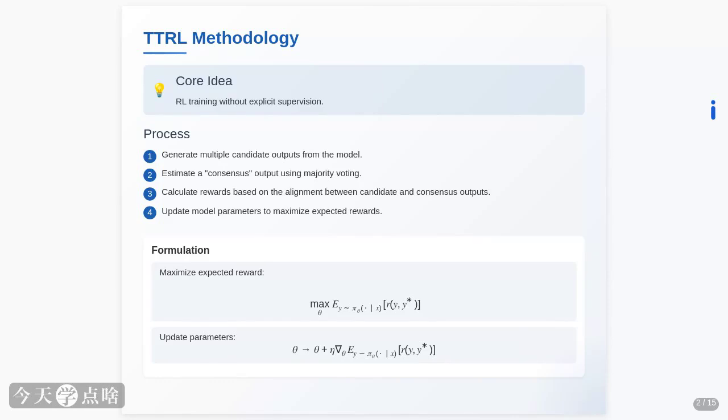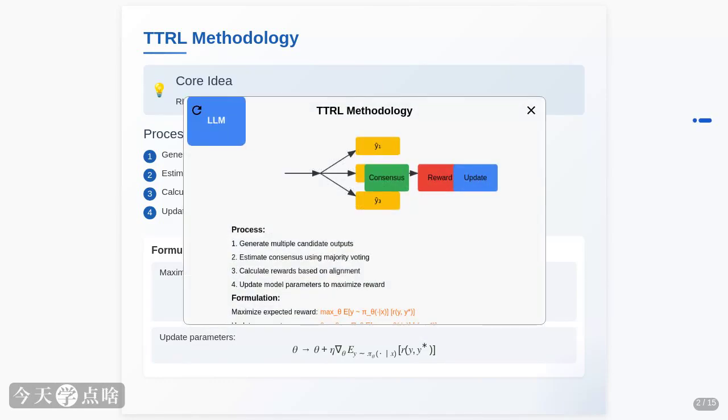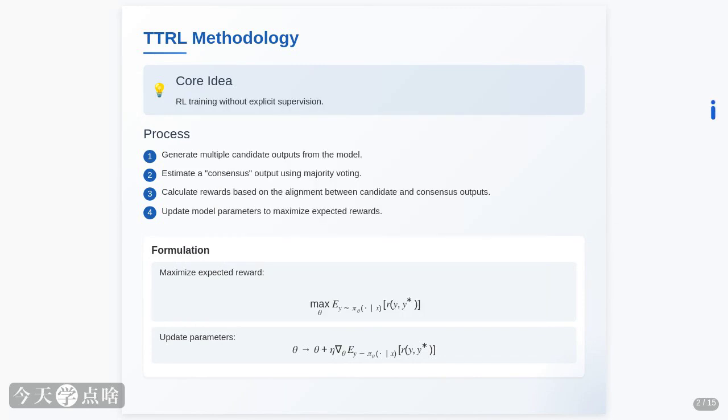So, how does TTRL actually pull this off? The core idea is beautifully simple. Let's train the model using RL, but without needing external labels. Instead, we ask the model to generate multiple possible answers to a question. Think of it as brainstorming. Then, we use a clever trick, majority voting, to figure out the most common answer among these suggestions. This majority vote becomes our proxy for the right answer, our consensus signal.